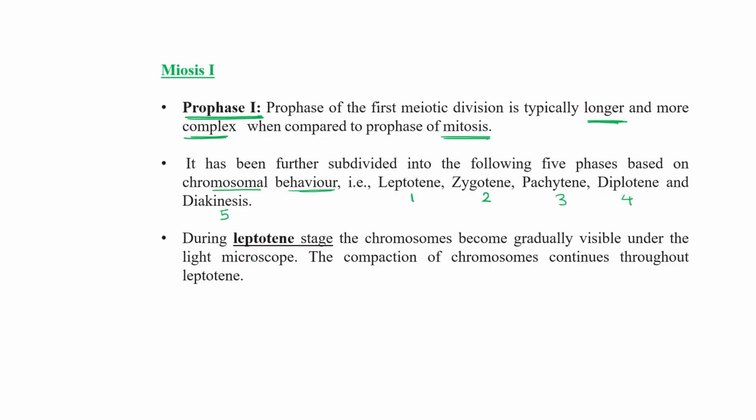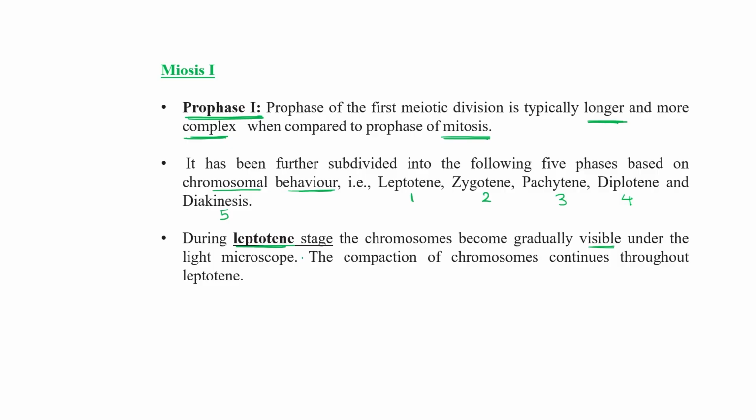differently. Like during the leptotene stage, chromosomes become gradually visible under the light microscope. Normally, they are present in the nucleus in a beaded-like structure, chromatin form.